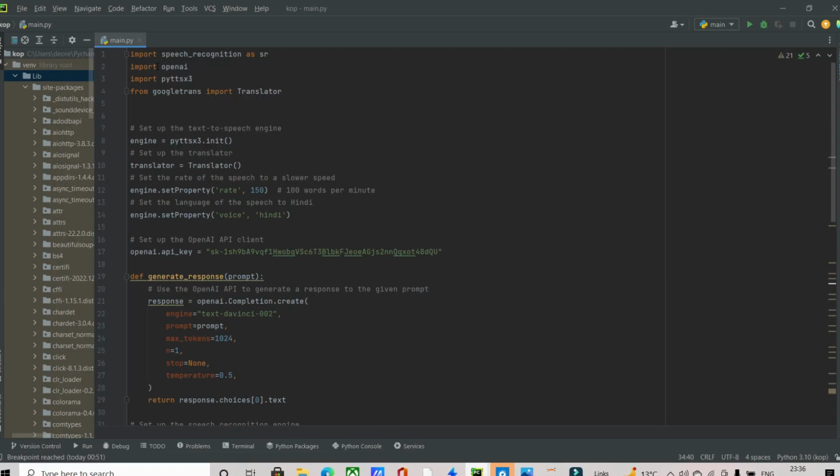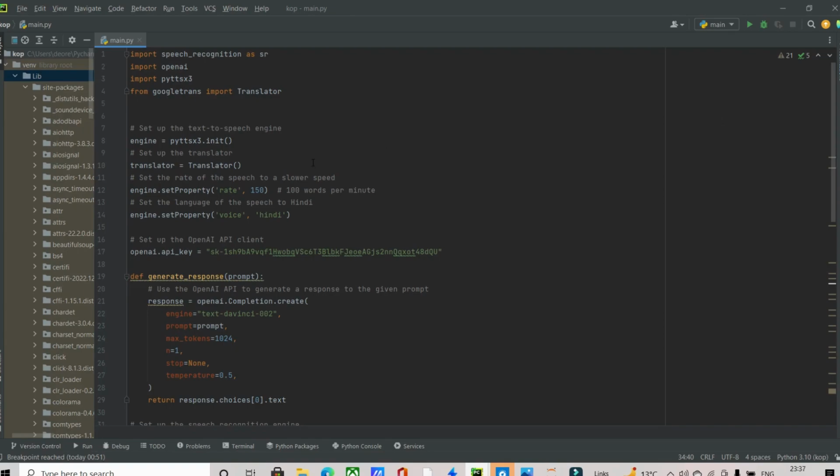Then I imported the OpenAI library, which is the engine we will use to generate a response for our commands or questions directly. Then we are using pyttsx to use the speech-to-text and text-to-speech engines.